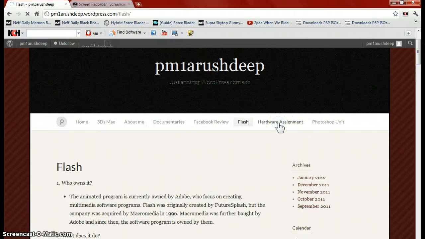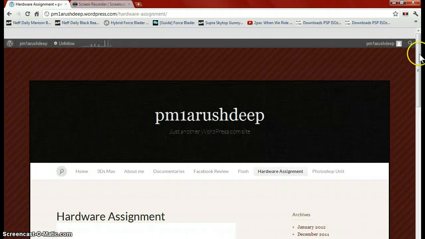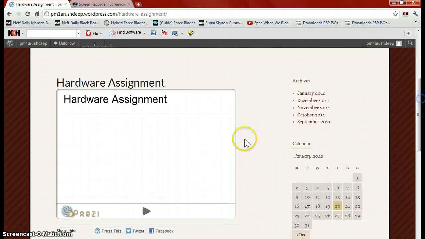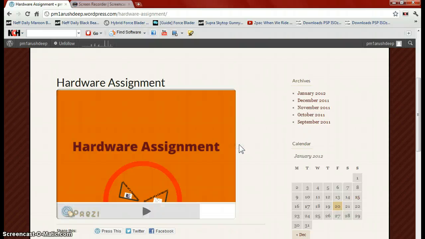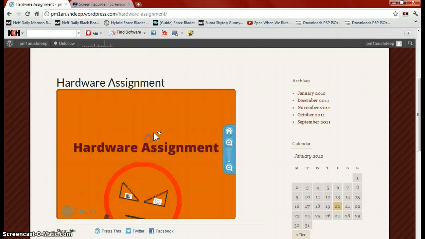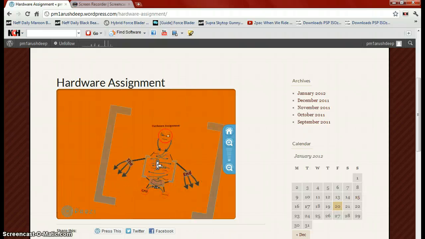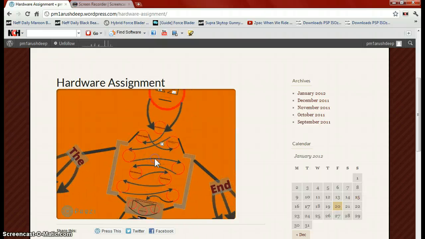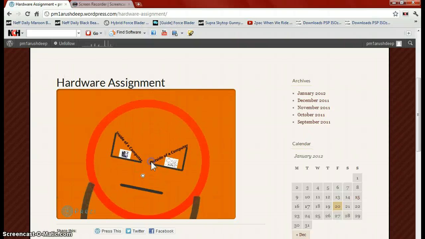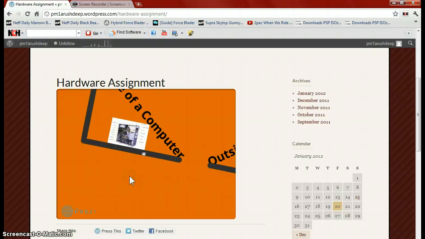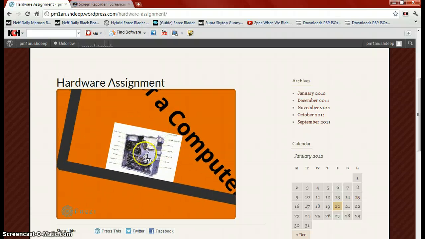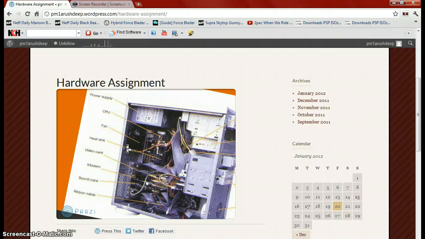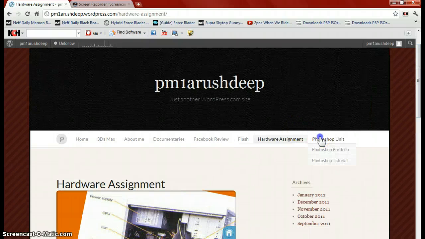Okay, let's move on. Here's the hardware assignment. You create a Prezi about those things which contains a computer. Here I created an awesome designer robot and all this information is in him, like in his body. And here is all the information which you need to know if you want some information about a computer, like where the CPU is or where the power supply is.